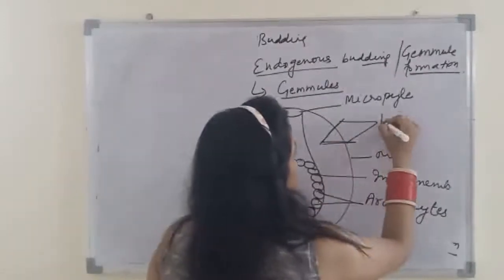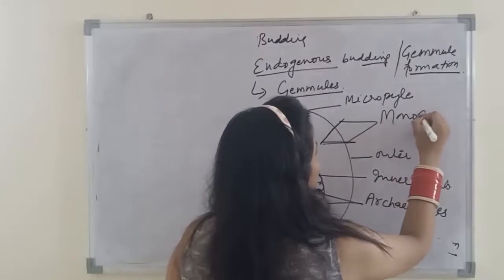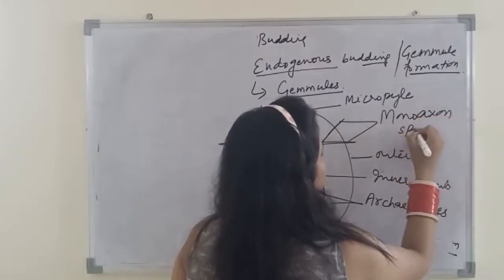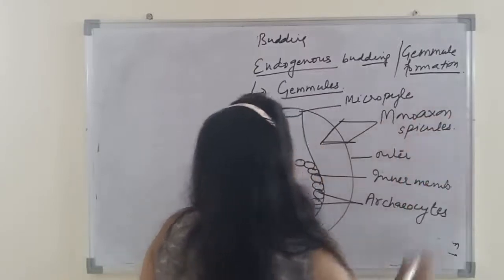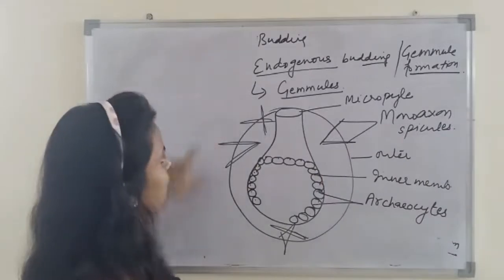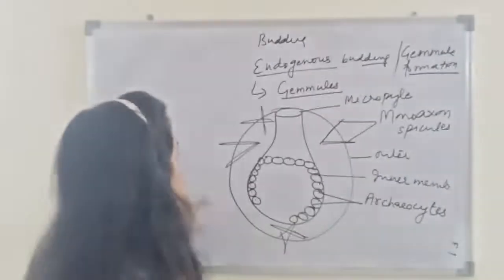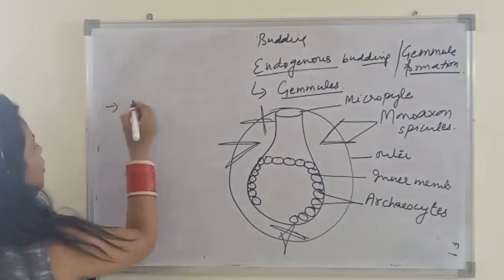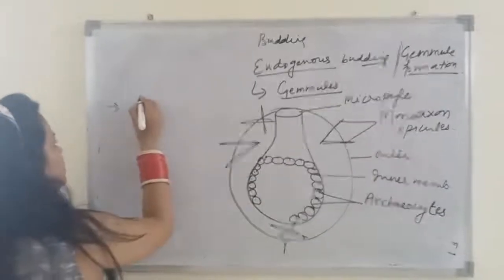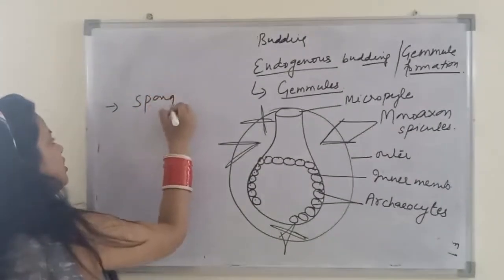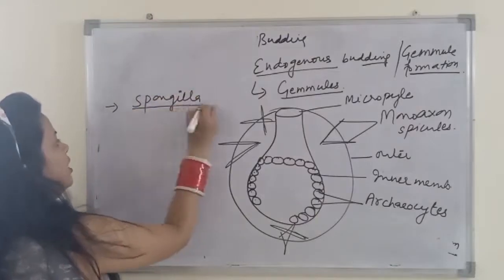These spicules are monaxon spicules. So this is a diagram of endogenous budding, and this is possible in the case of freshwater sponges, and the example is Spongilla, and a few marine sponges also.